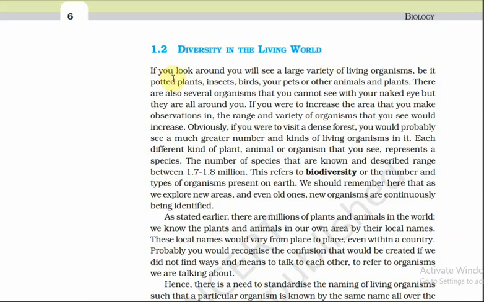If you look around, you will see a large variety of living organisms, be it potted plants, insects, birds, your pets, or other animals and plants. There are also several organisms that you cannot see with your naked eye, but they are all around you. Those are microscopic organisms. If you were to increase the area that you observe, the range and variety of organisms that you see would increase. Obviously, if you were to visit a dense forest, you would probably see a much greater number and kinds of living organisms in it.